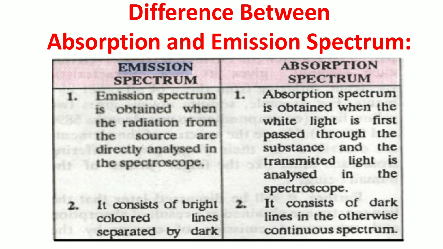Here, from the white light where absorption takes place, the atom jumps from the ground state to the excited state, and at that position black color bands are observed because it absorbs the energy from that particular radiation. So this is the colored spectrum in which we get black color lines in the case of the absorption spectrum.